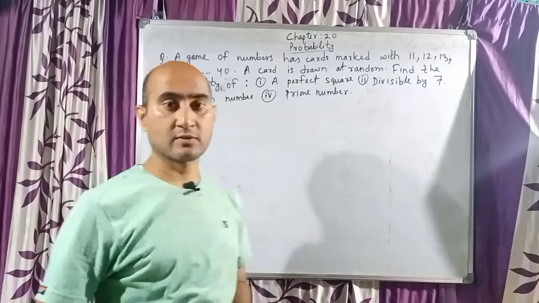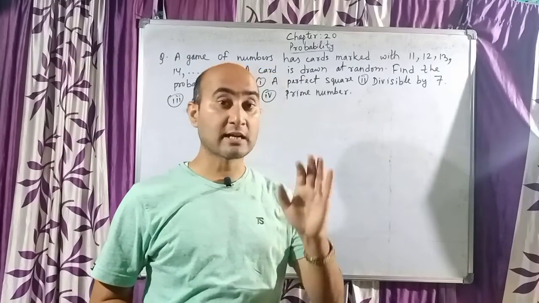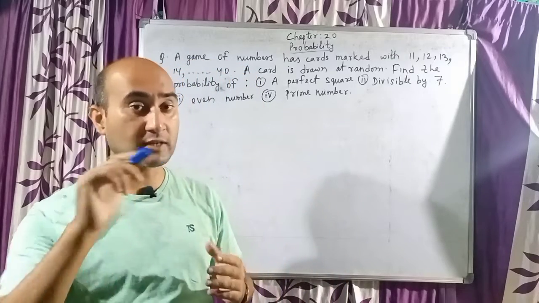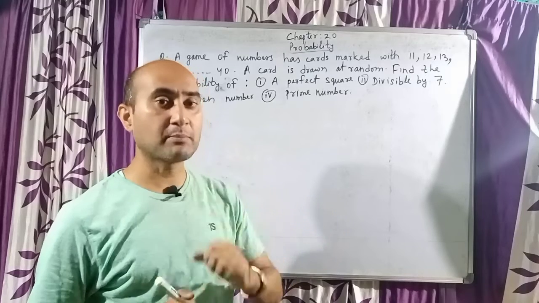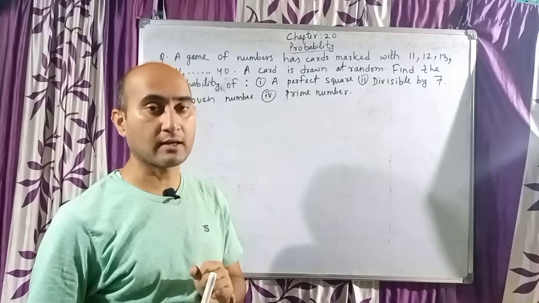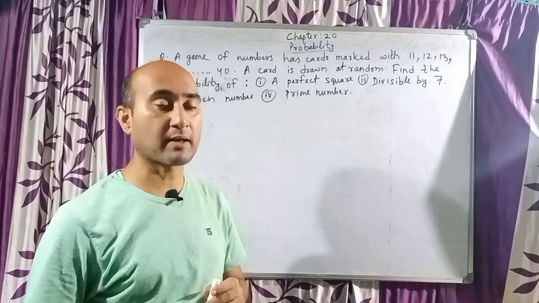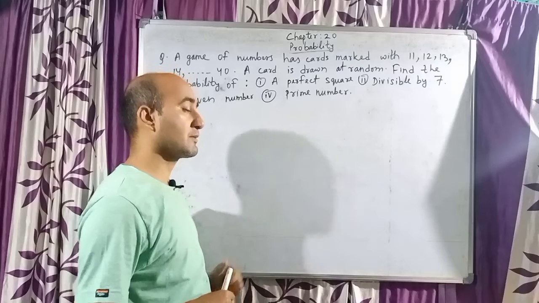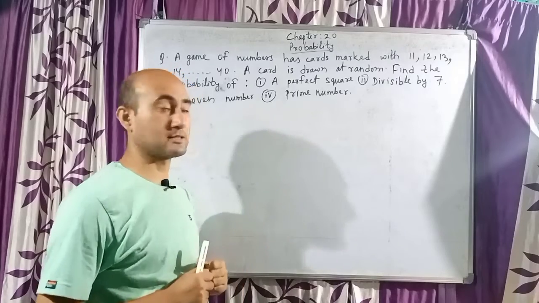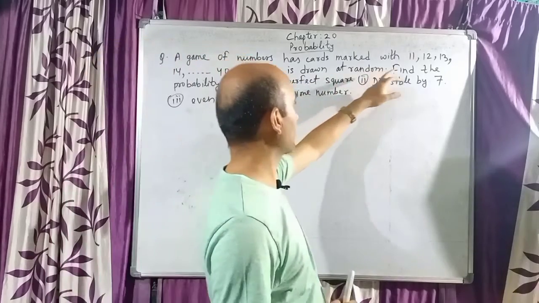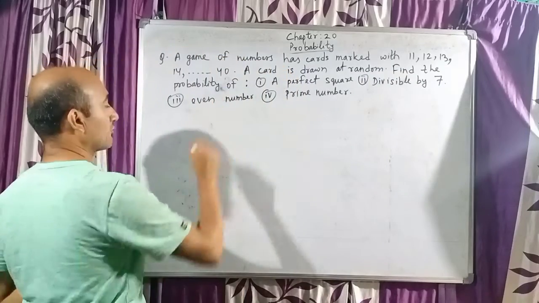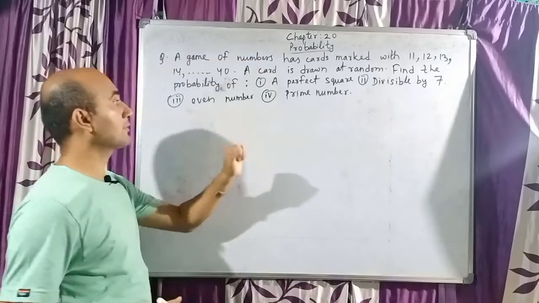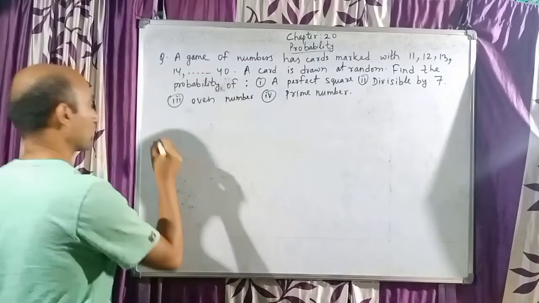So I can say the total numbers will be 30 because it is beginning from 11 and going up to 40. So total numbers, if you count by hand, it will be 30. Had it been beginning from 1, it would be 40, but it is beginning from 11. So the first 10 numbers we are not taking in the sample. So that means the total numbers in counting will be 30. Okay, a card is drawn at random. Find the probability of a perfect square number, number divisible by 7, even number and prime number. So let us begin the solution, children.